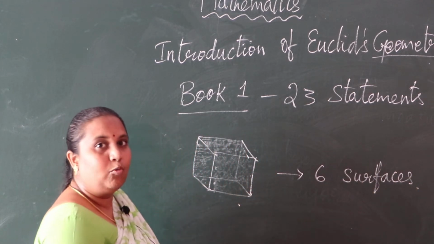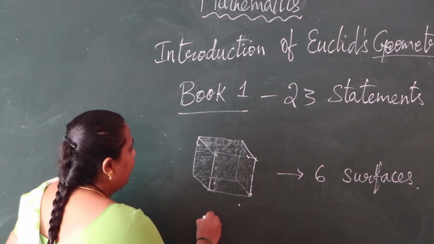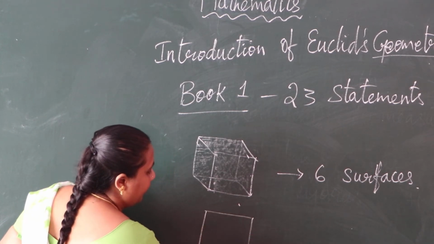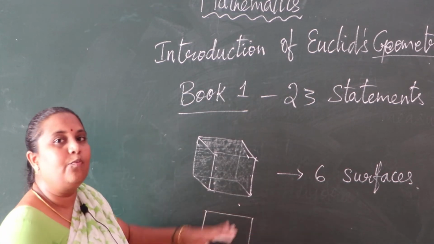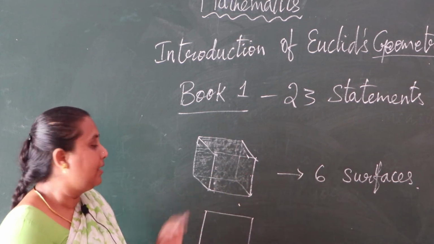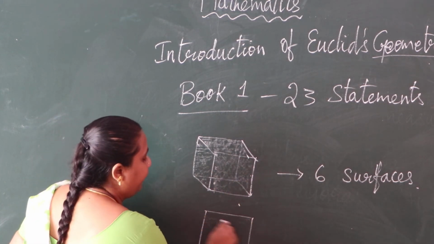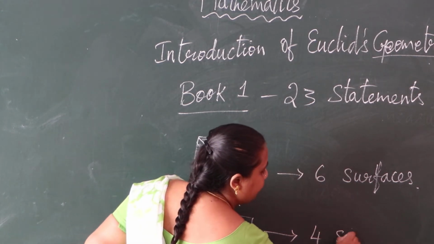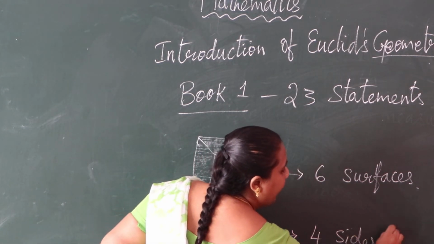And then we move on to a plane figure. That is, we are taking one single surface. So in this surface we have 4 sides, that is 4 edges.